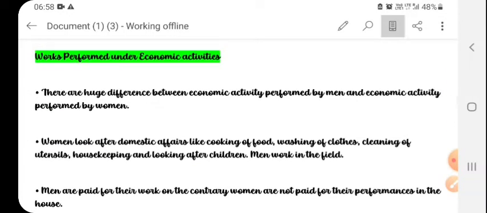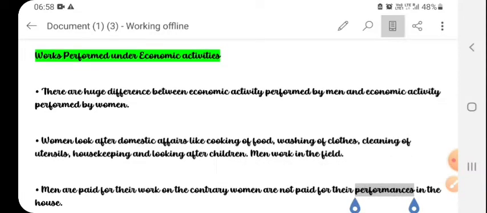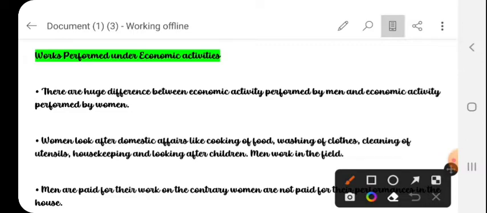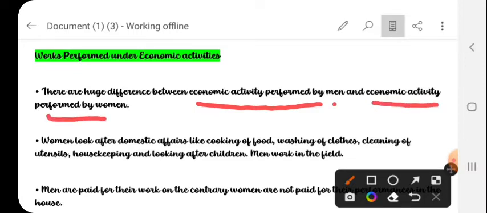So what are the works performed under economic activities? There are huge differences between economic activities performed by men and by women. Women look after the domestic affairs like cooking food, washing clothes, cleaning utensils, housekeeping, and looking after children.